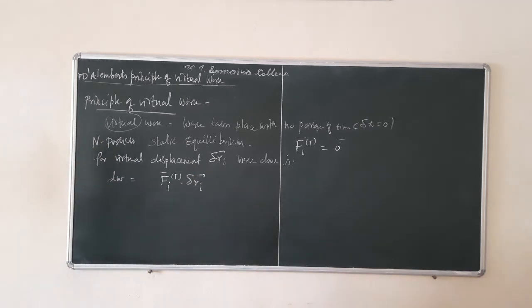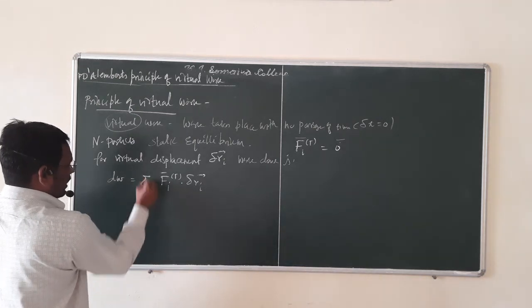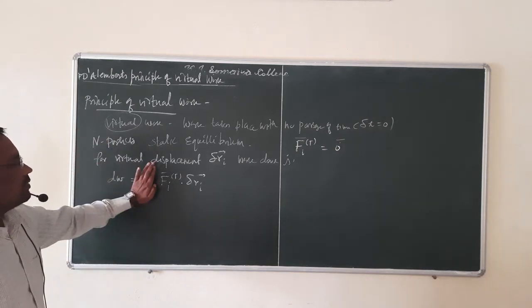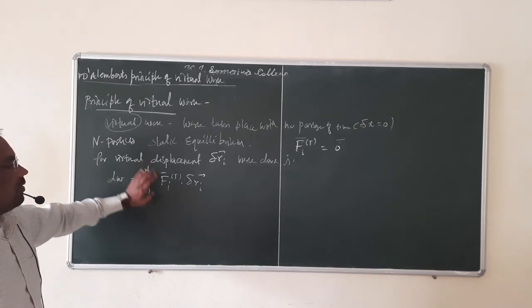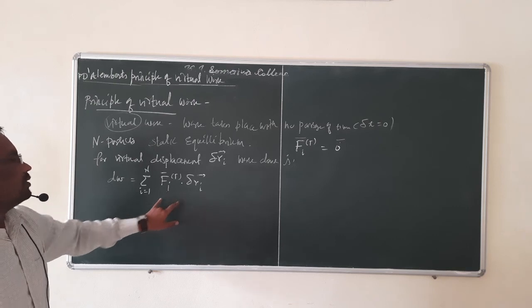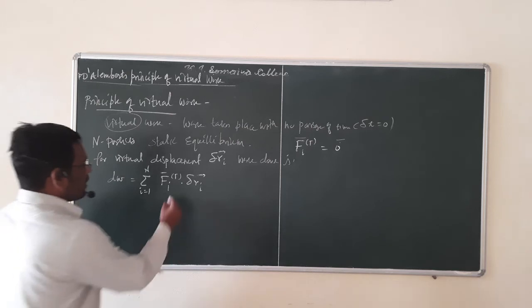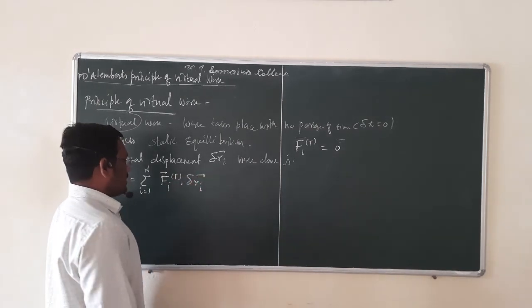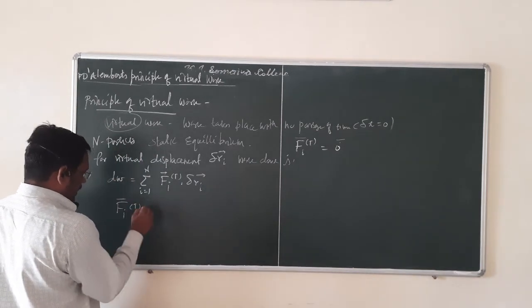The total work done for the whole system is the summation over i running from 1 to n, because we have capital N number of particles. This is the equation for the work done on the ith particle. If you add all the work done, it adds up to the sum of Fi total dotted with delta Ri.